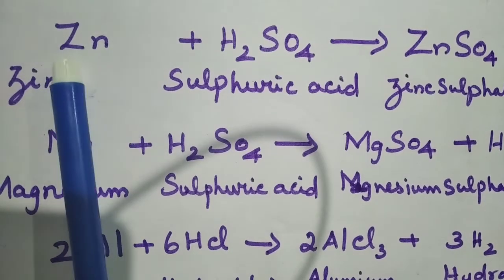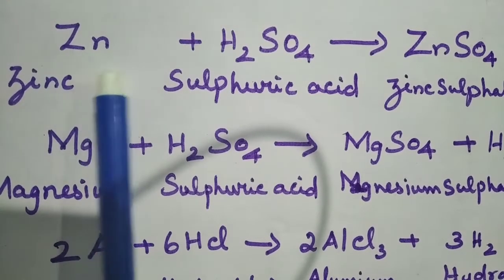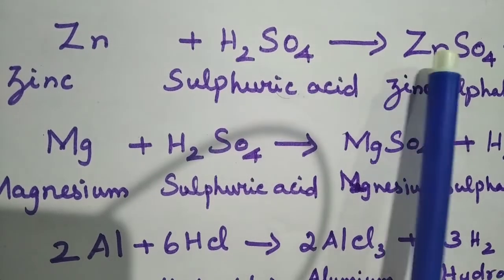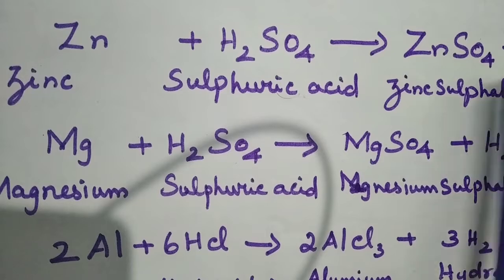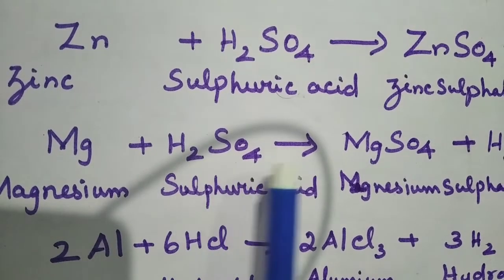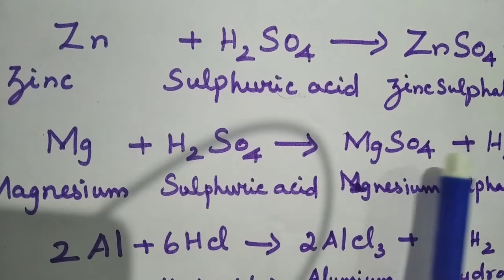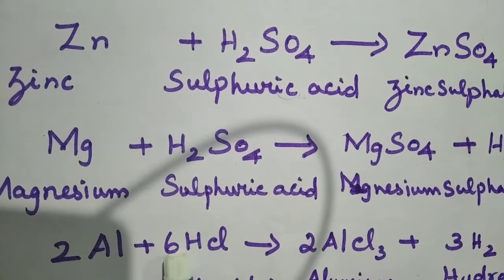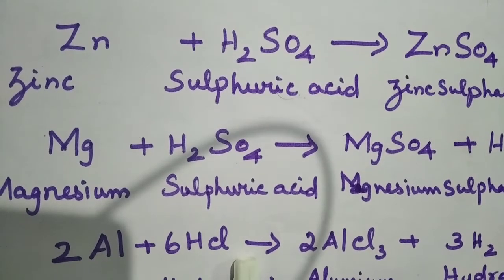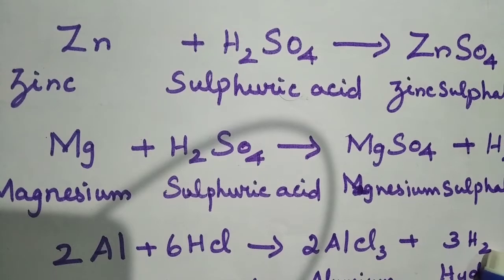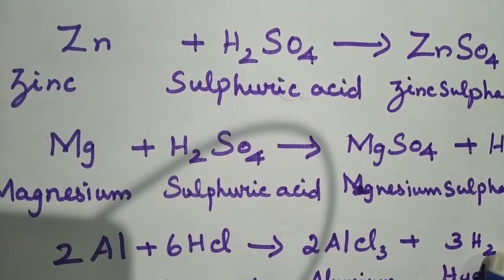First one is zinc, Zn. Zinc reacts with sulfuric acid H2SO4, we get zinc sulfate and hydrogen gas. Then magnesium, when it reacts with sulfuric acid, we get magnesium sulfate and hydrogen gas. Then when aluminum reacts with HCl, hydrochloric acid, we get aluminum chloride and hydrogen gas. Okay.